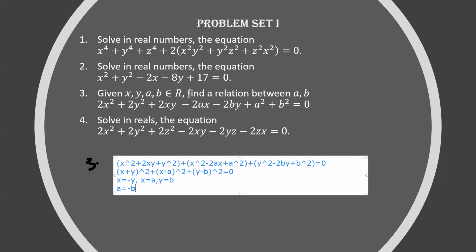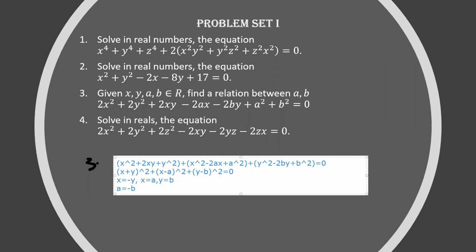When we find a relation, it doesn't mean that we find the value of a or the value of b. Relation means you need to find some unique relation. For example, a equal to 3b plus 7. That's a unique relation, but that does not work for one value. In this case, I can say that.